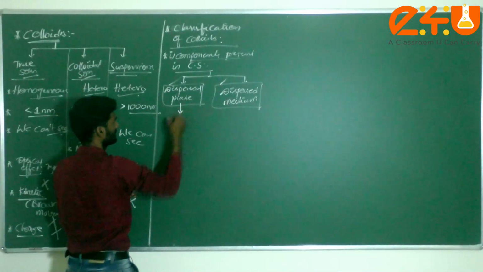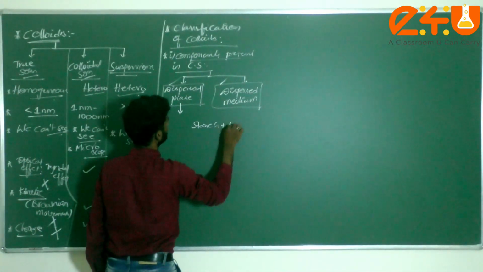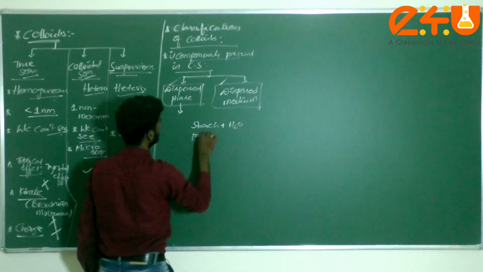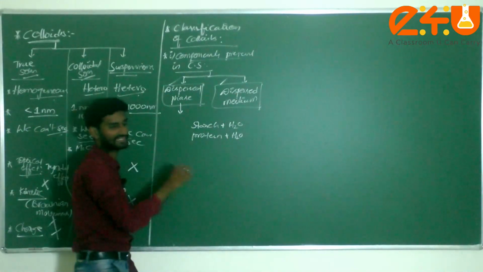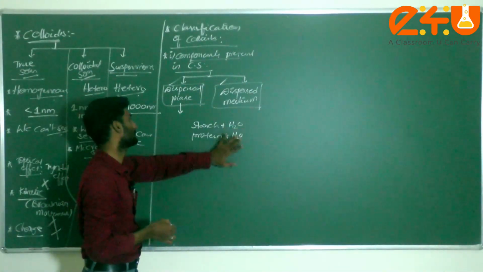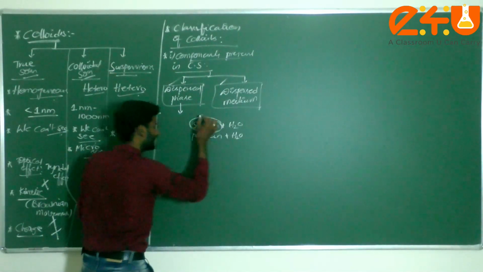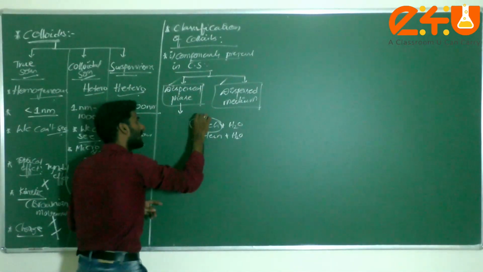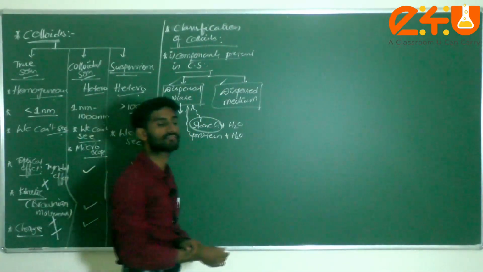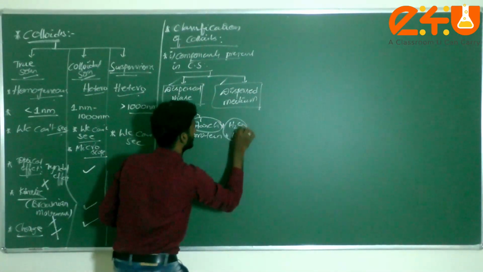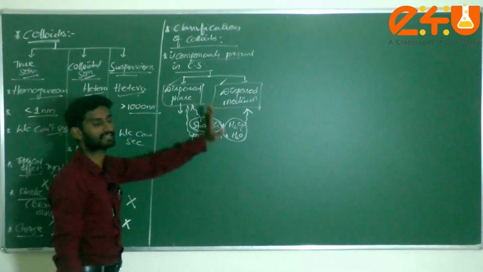Now, for example, if I take starch plus water, or protein plus water, you have to classify which one is the dispersed medium and which one is the dispersed phase. Generally we know solute and solvent: this starch and this protein come under the dispersed phase, and the water comes under the dispersed medium, just like solute and solvent.